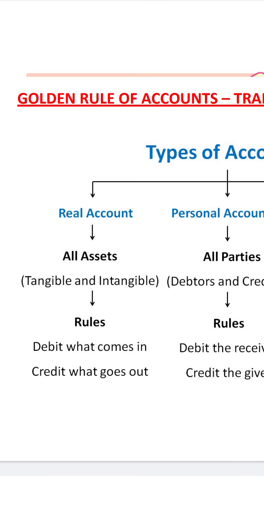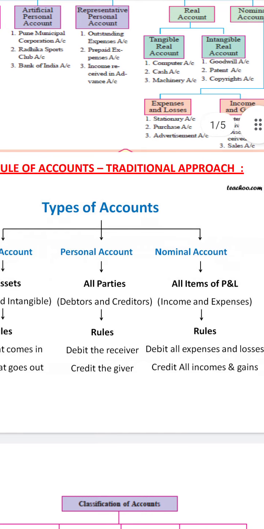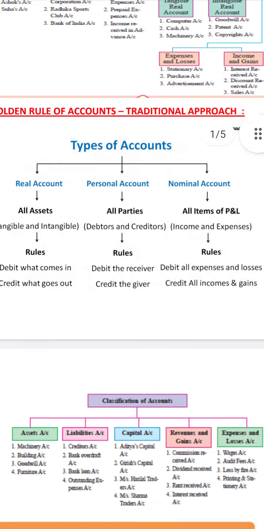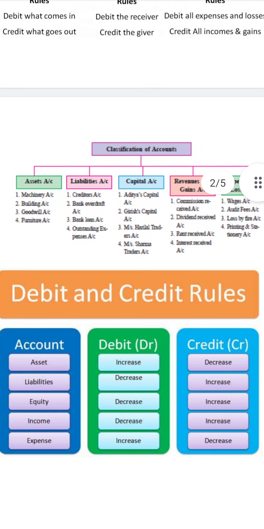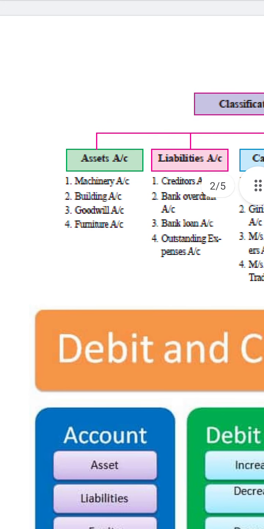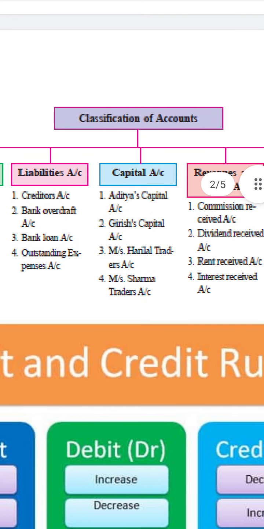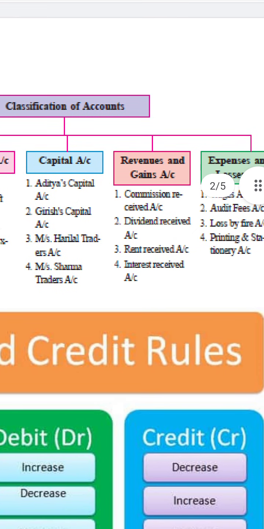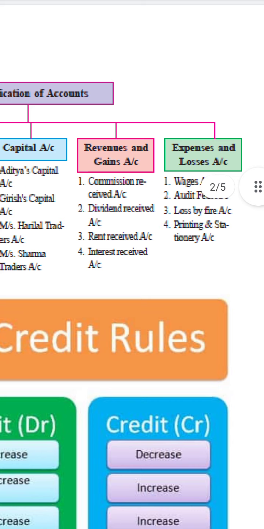Okay, but nowadays, along with the traditional approach, the modern approach also came out. In modern concepts there are different debit and credit concepts and a different classification of accounts. Earlier we said this is the traditional or old approach; now it is the modern approach. In the modern approach, there is a classification of assets, liabilities, capital, revenue and gains, which is income, and expenses.